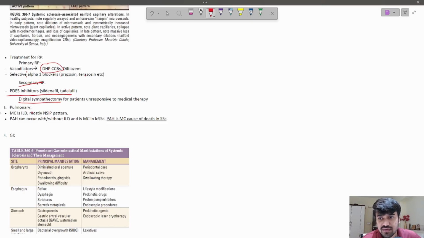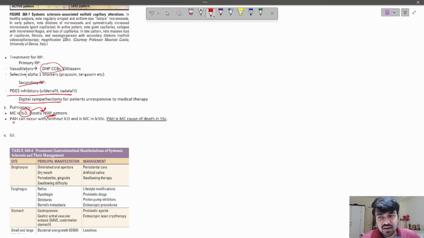Now, the pulmonary manifestation of systemic sclerosis most common is interstitial lung disease, and what pattern of illness? NSIP, non-specific interstitial pneumonia. NSIP pattern is seen in systemic sclerosis. Compare with SLE, where we studied that UIP pattern was the most common pattern of ILD in SLE patients, right?